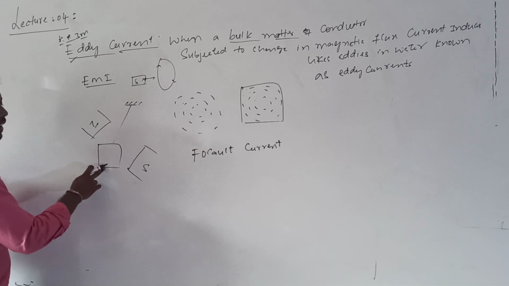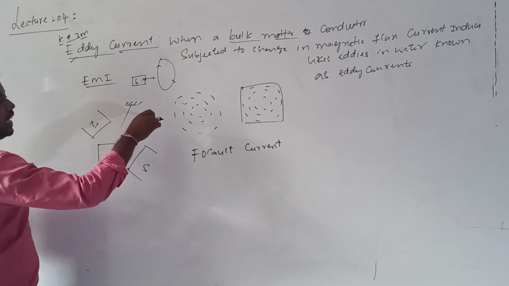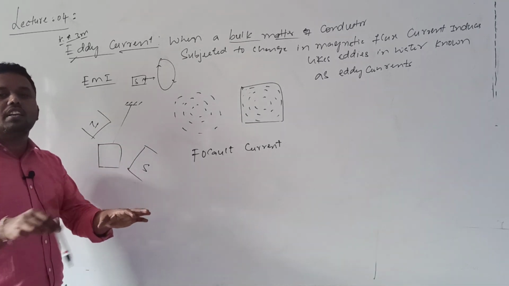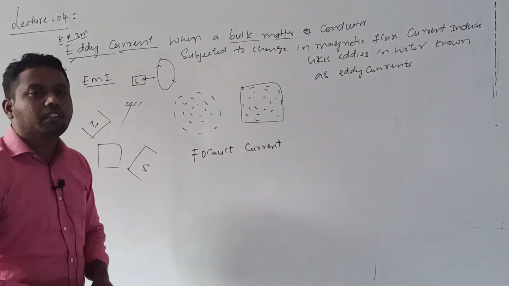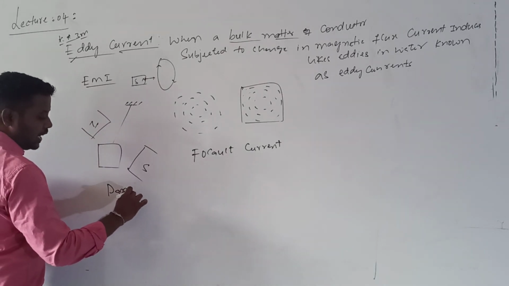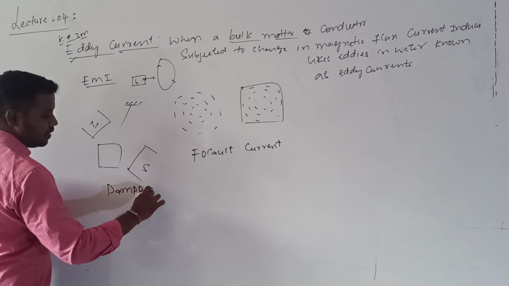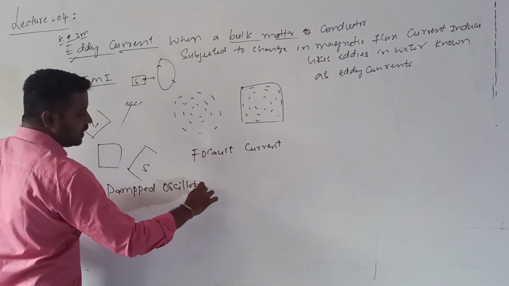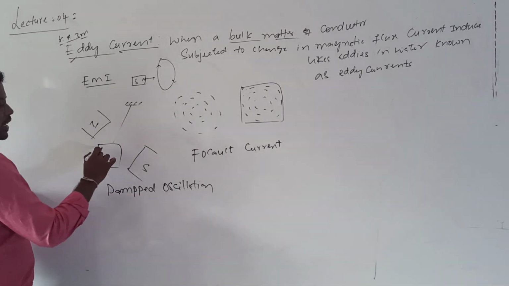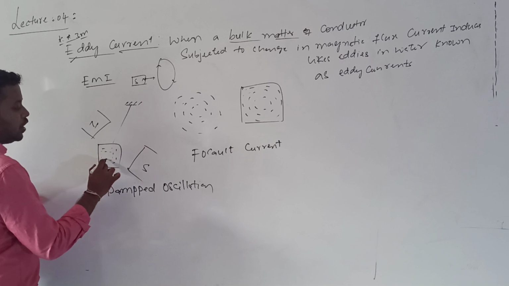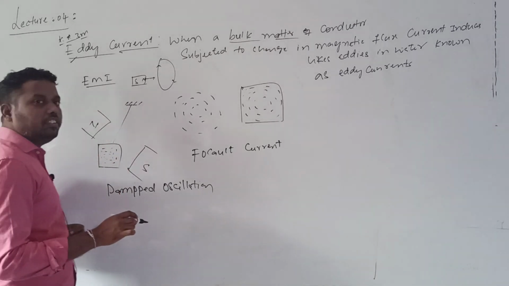Now in this experiment, because of this eddy current, whenever this copper plate starts oscillating between the magnetic poles, the oscillations become damped oscillations. Why do they become damped? When it starts oscillating, the flux linked with the plate changes, then eddy currents are induced.